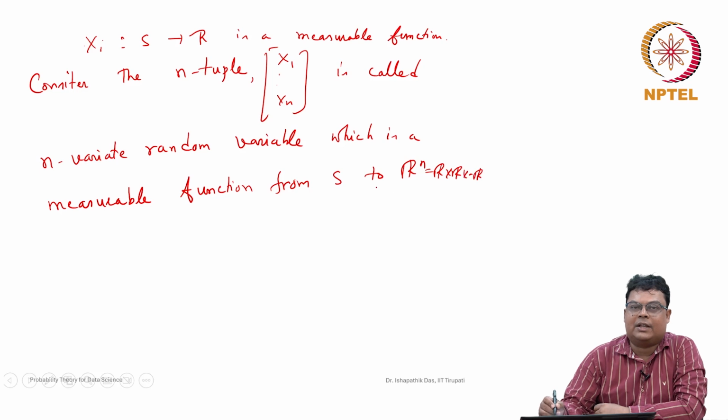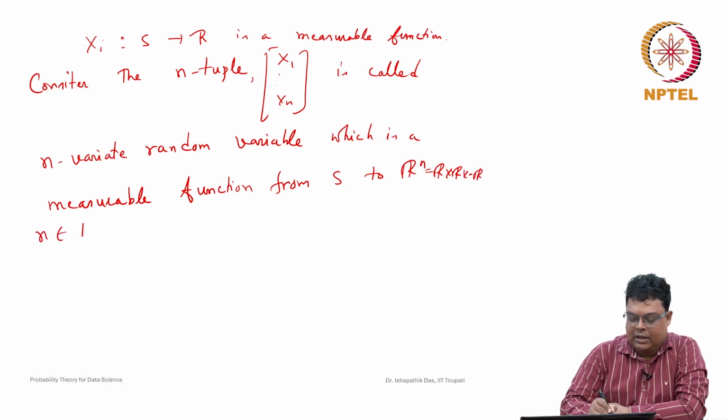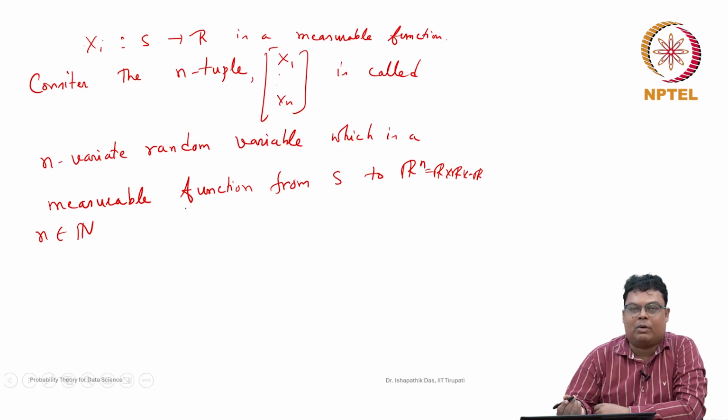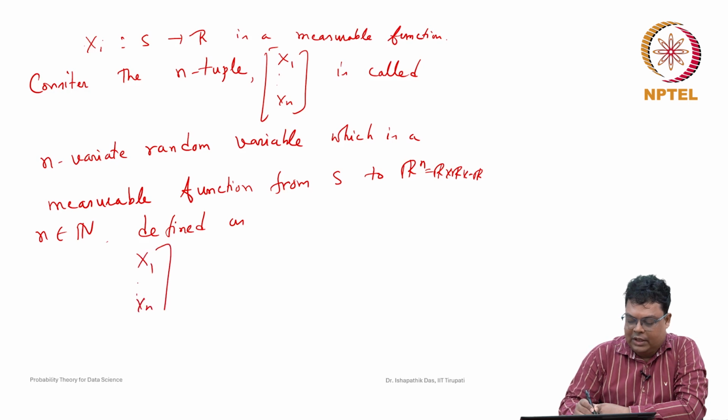So it is an extension of R^2, and n is a natural number; n can be 1, 2, 3. If it is 1, then it is nothing but one single random variable. For 2, it is a bivariate random variable, and for 3, a trivariate random variable. For any n, it is an n-variate random variable, defined as we just told. So this is x1, x2, ..., xn.